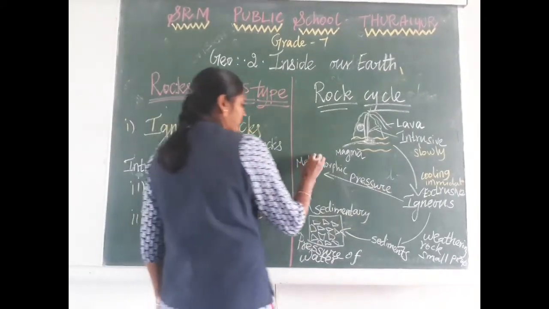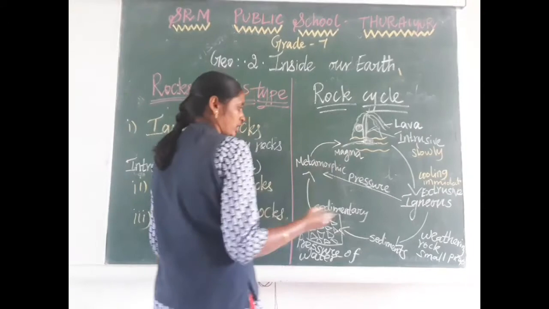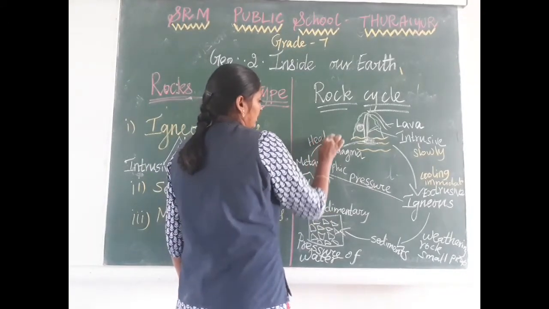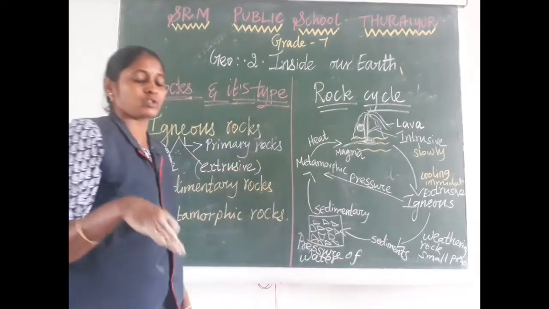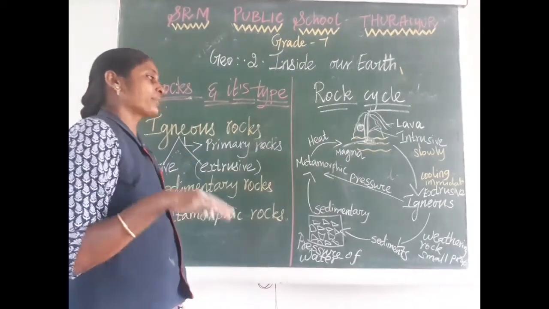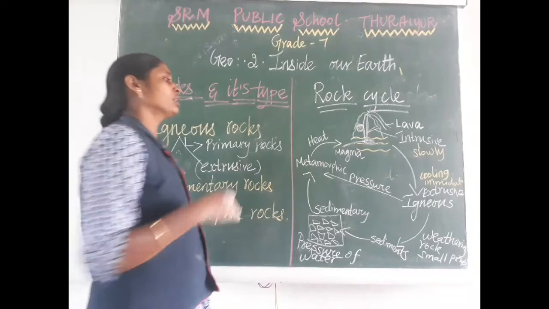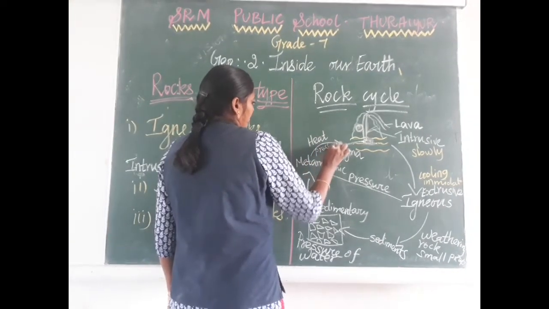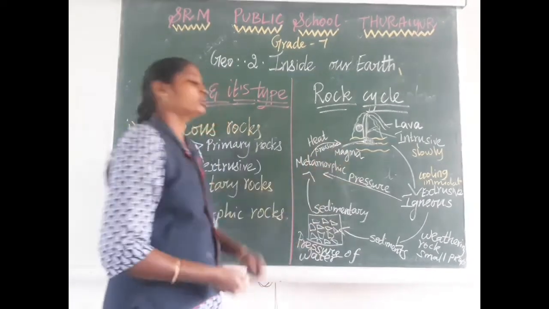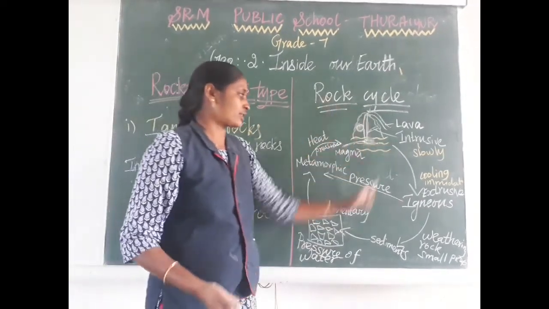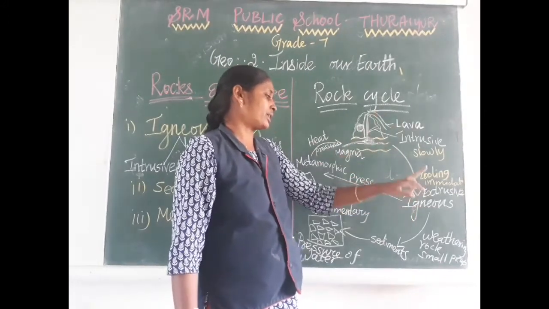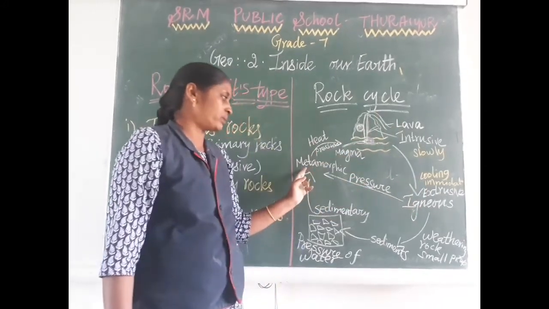Again, this metamorphic rock changes into magma. How? Due to the heat of the earth, the heat of the core and the heat of the mantle, this metamorphic rock, under heat and pressure, changes again into magma. So this is the rock cycle. When magma changes into igneous rock, sometimes the igneous rocks directly convert into metamorphic.